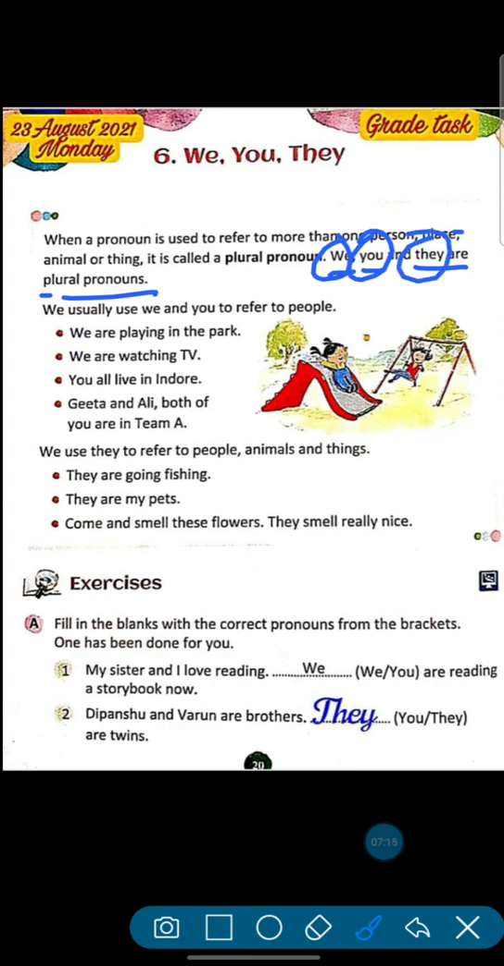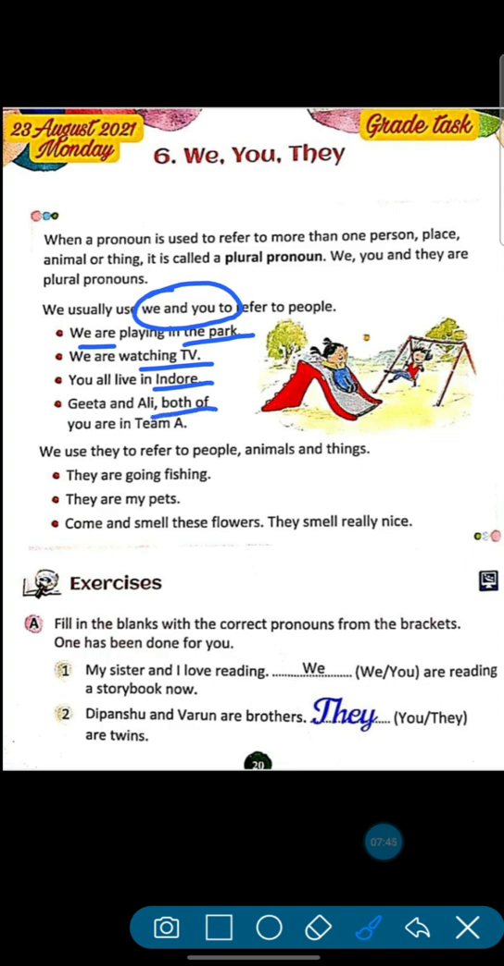Okay, now we usually use we and you to refer to people. We and you, see, we use these two pronouns for people. Okay, we are playing in the park, we are watching TV, you all live indoors, Geeta and Ali, both of you are in team A. It means we and you to refer to people only. Okay,